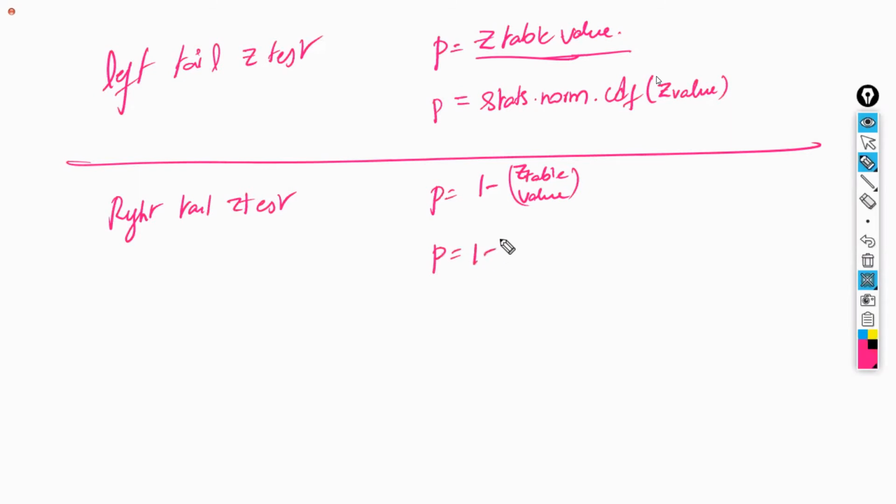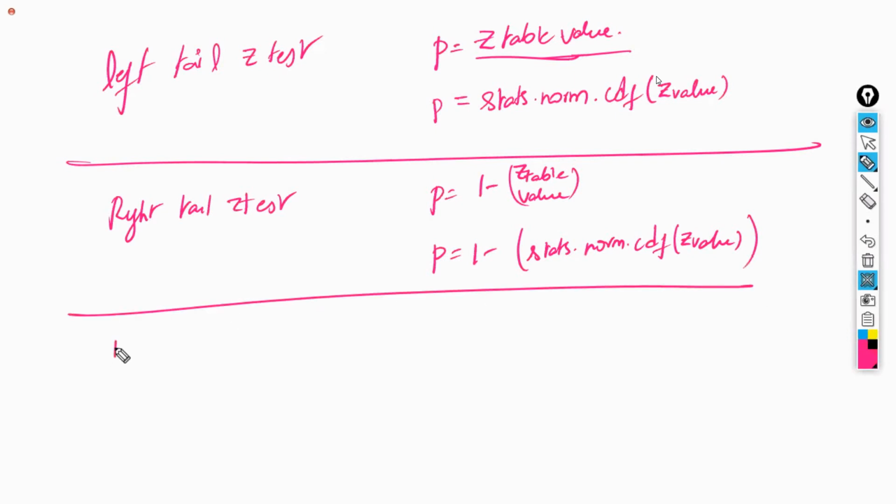Similarly, 1 minus stats.norm.cdf. This is the Python code. Whatever Z value you have calculated, substitute that Z value and you will get the p-value. If it is a two-tailed test, then the p-value is 1 minus the Z table value, and for this you have to multiply by 2.